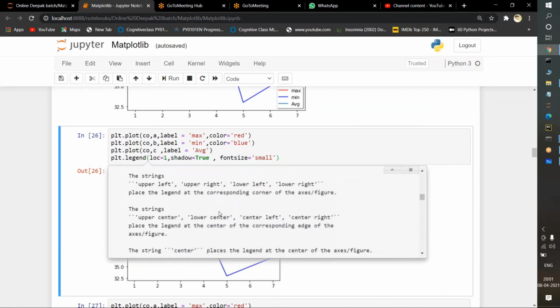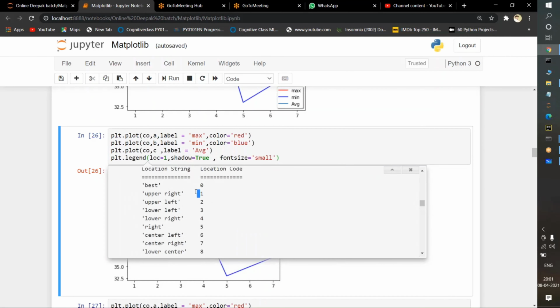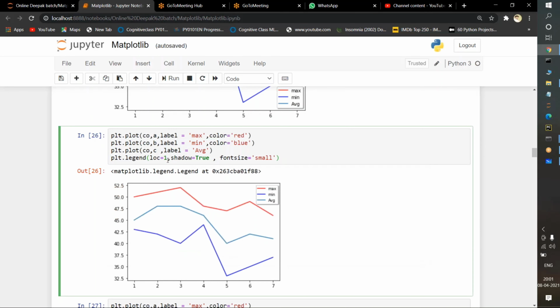Loc equal to 1, what is the code representation? 1 means upper right here. See, the code 1 represents the upper right, so it is going to print on the upper right. Okay, shadow equal to True, there will be some shadow shown behind this pop-up, which means shadow will be shown. And if you observe here, fontsize equal to small.